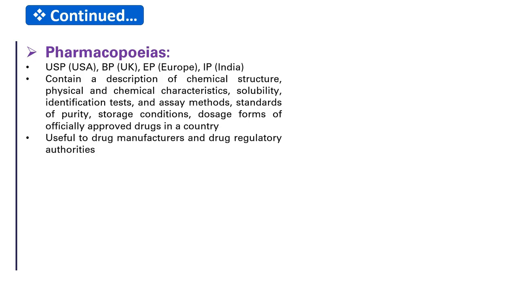You are making a paracetamol tablet in India. So you must follow the IP standards. If it says tablet should contain 500 mg plus minus 5% of API, it must fall within that range, otherwise it is not acceptable.